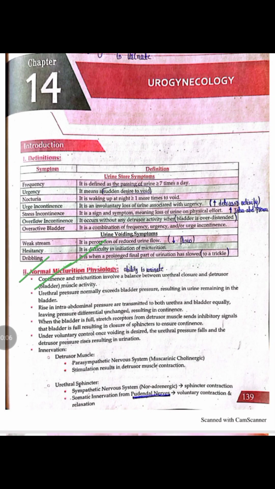Now let's talk about the normal physiology of micturition and the continence. Continence means the ability to hold the urine and prevent the urination, and micturition is the process of urination. Normally, there is a balance between the urethral closure and the detrusor muscle activity.